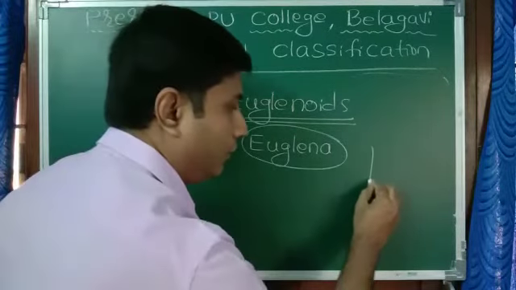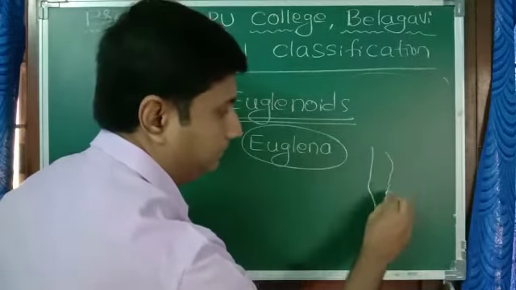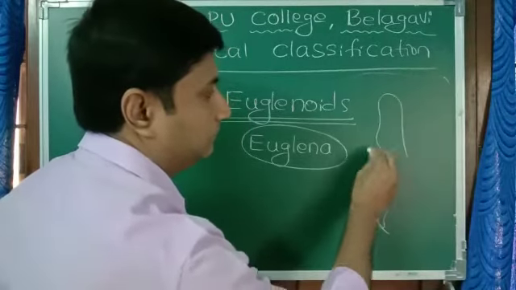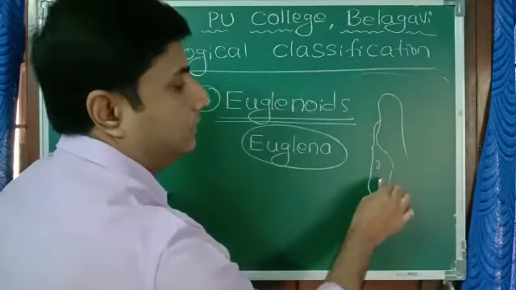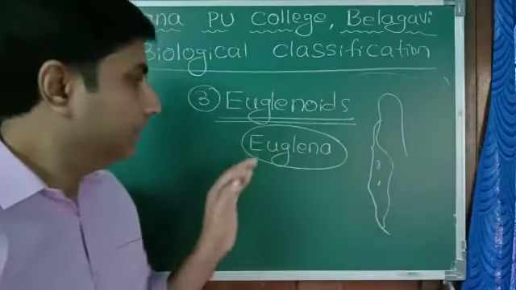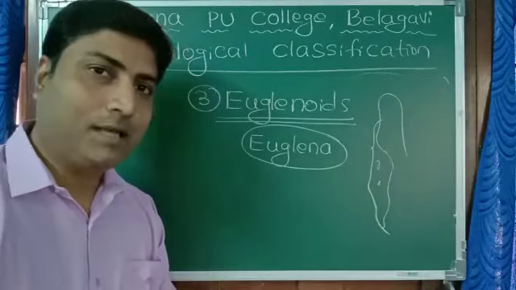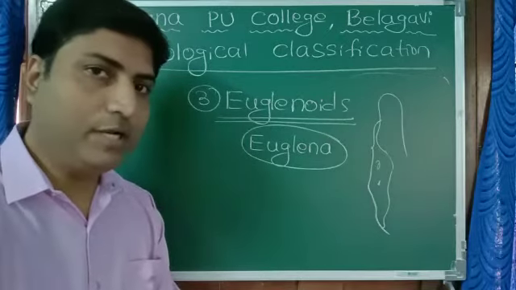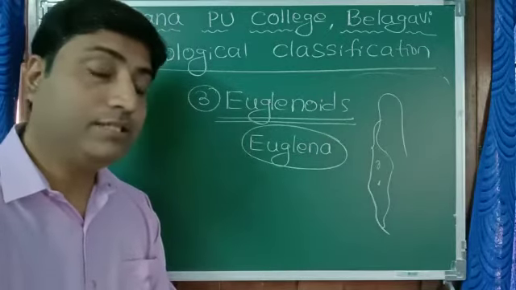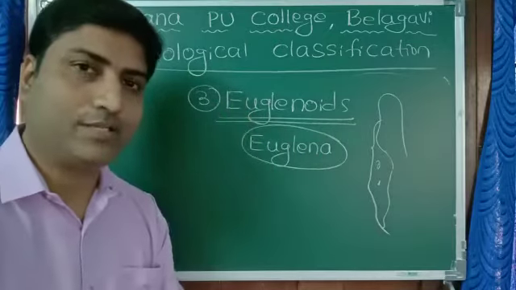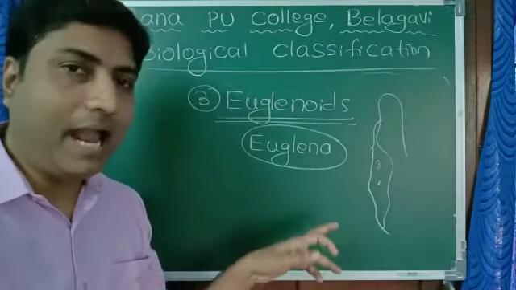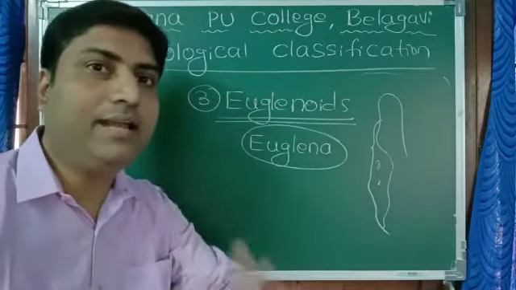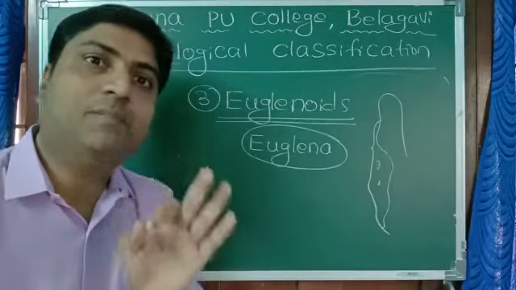Euglena is somewhat of this type, like this. The speciality of Euglena: again they are microscopic, single celled and found in water, generally fresh water. These euglenoids are very interesting. They act both as plant and animal.